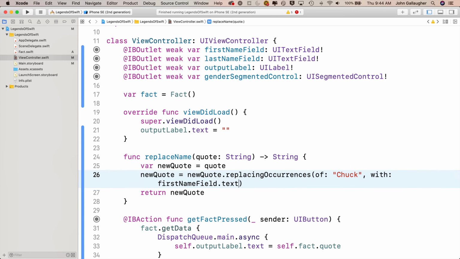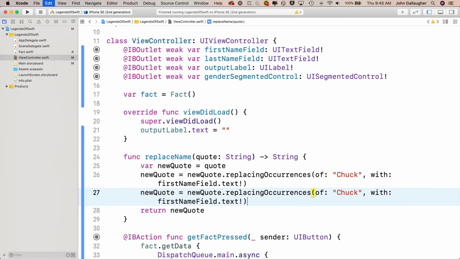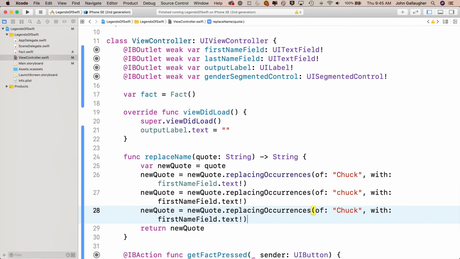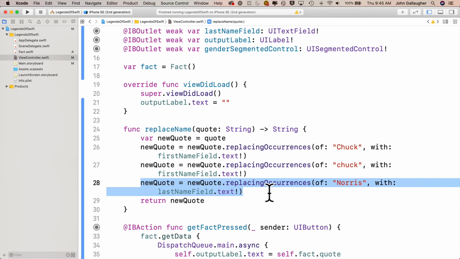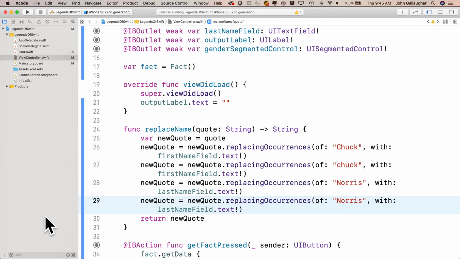Then I'll copy this, paste it down below. I'll change capital Chuck to lowercase chuck. And that's in there just because I've noticed when going through a bunch of this data that there are some references to lowercase chuck. Then I'll copy this first replacingOccurrences(of:) again, paste it down below, change capital Chuck to capital Norris, and that should be replaced with the lastNameField.text!. Copy that line, paste it down below, change capital Norris to lowercase norris. Everything else is the same.